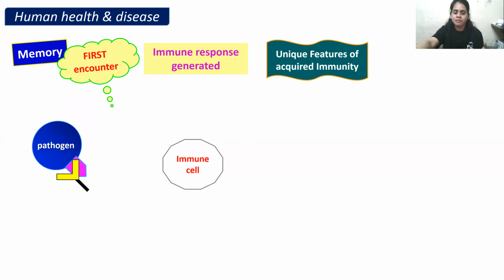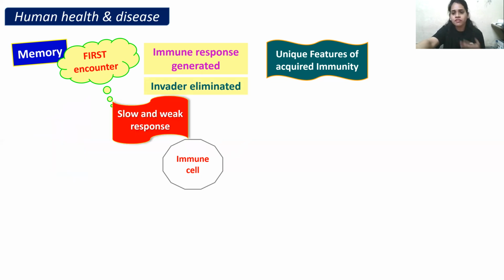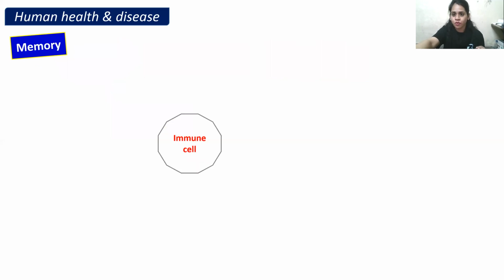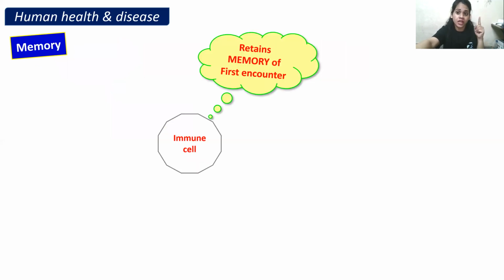But this response of our immune cells is going to be slow and weak. That is during only the first encounter. But the memory will be retained in the immune cell that this pathogen has come previously.